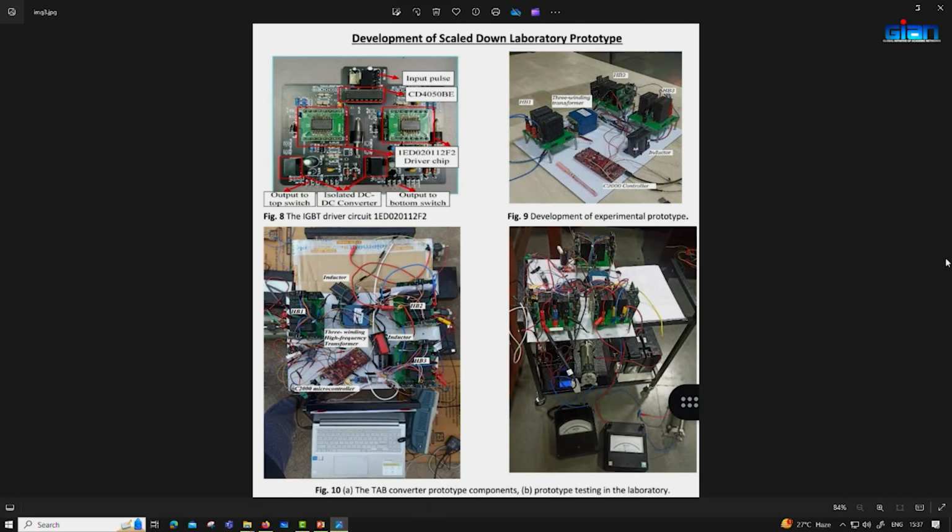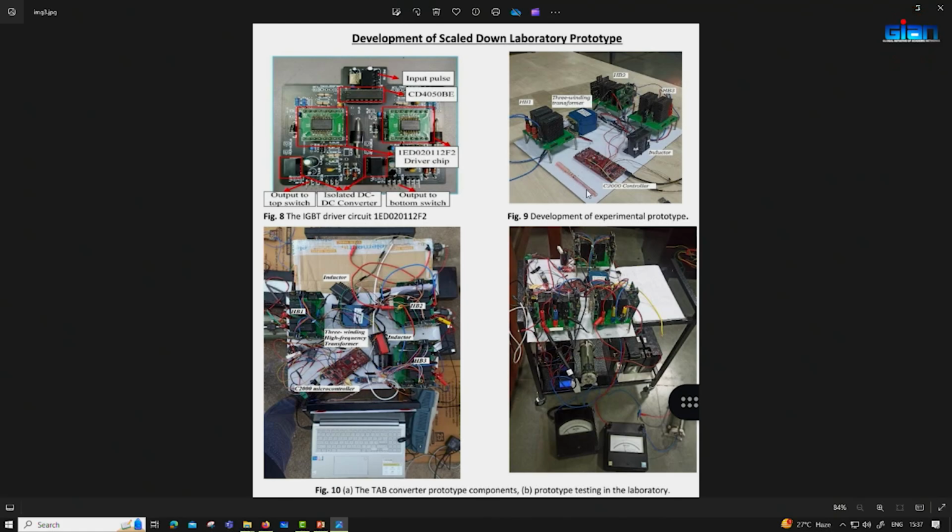So, this is the prototype that we have developed under that project. Here you can see, instead of a DAB, we have 3 H-bridges. This is the high frequency 3 winding transformer. These are the 3 H-bridges, this is the inductor, and this is the DSP microcontroller, and this is the pen.